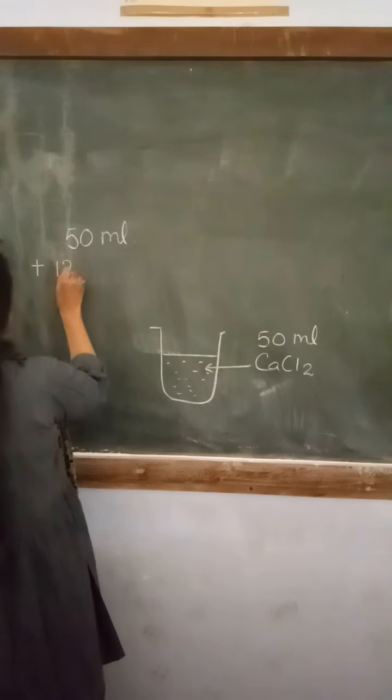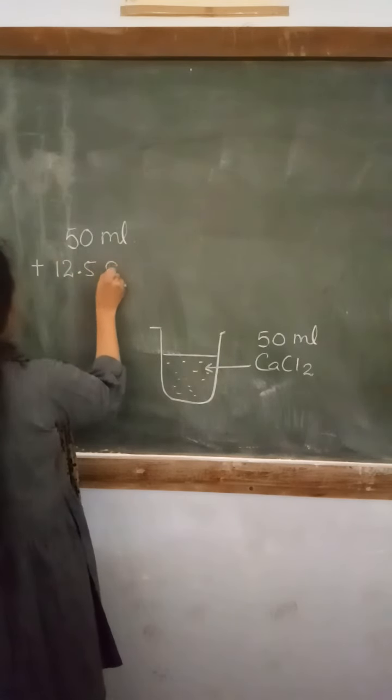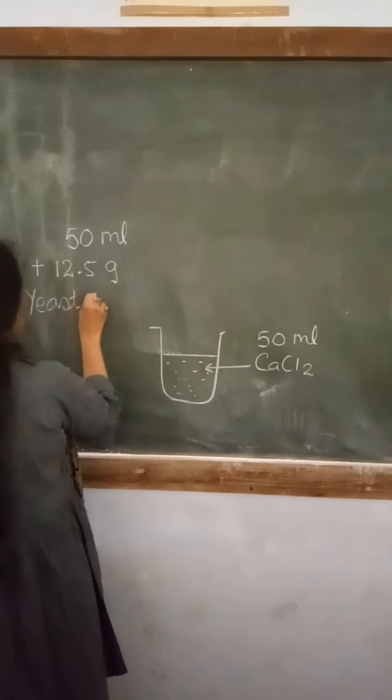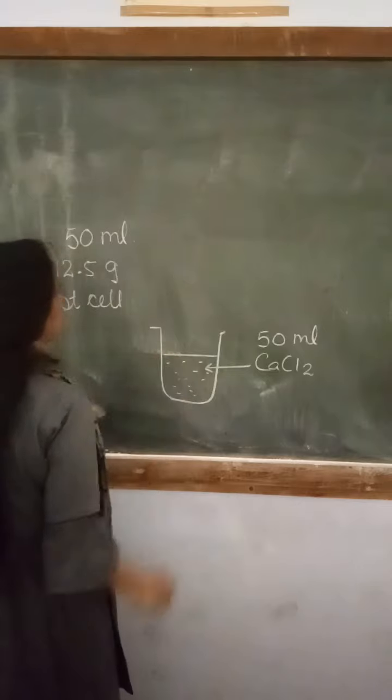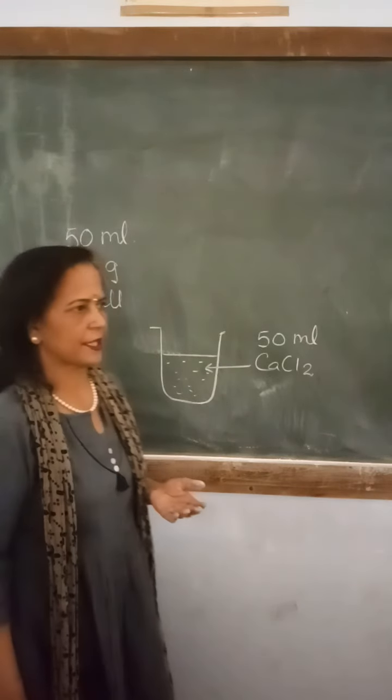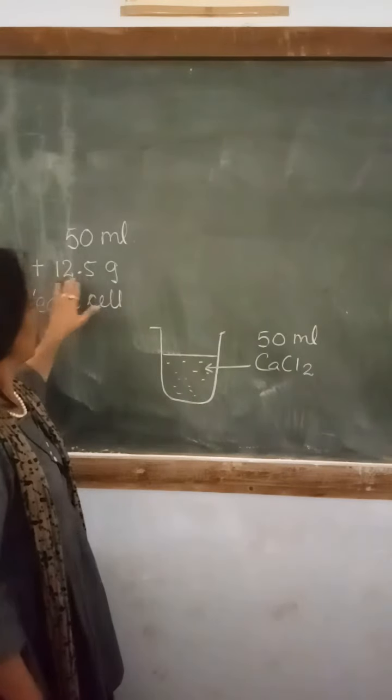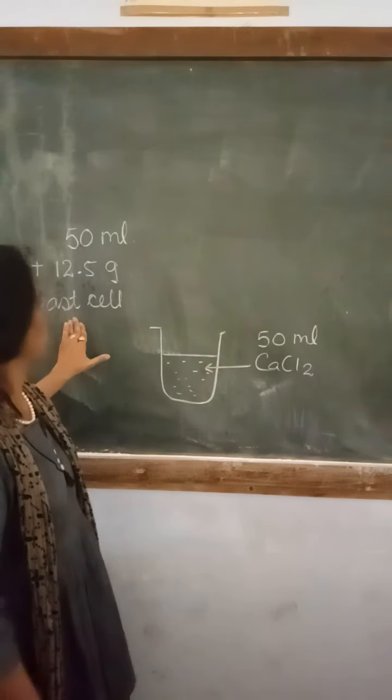It is mixed with 12.5 gram of yeast cells if it is dry powder, and if it is a suspension, then you can have 12.5 ml of the yeast cells.